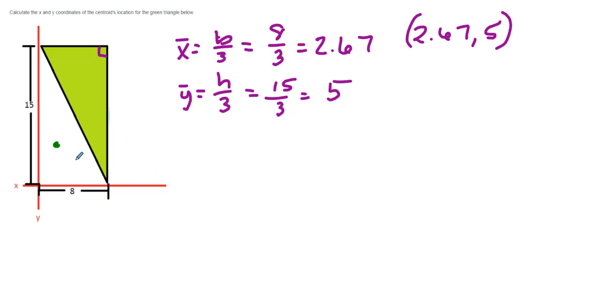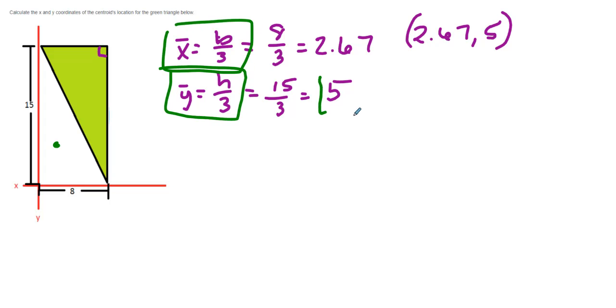2.67 and 5, though, if I were to graph that, would be off of the object. The centroid, the center of gravity of an object, cannot be off of the object. It has to be somewhere on the object, right? Your center of gravity is not 10 feet away from you, it's somewhere on your body. So I said in the example that when you do these formulas with a right triangle, the answer you find is the distance you must walk in toward the shape from the vertices of the right triangle.